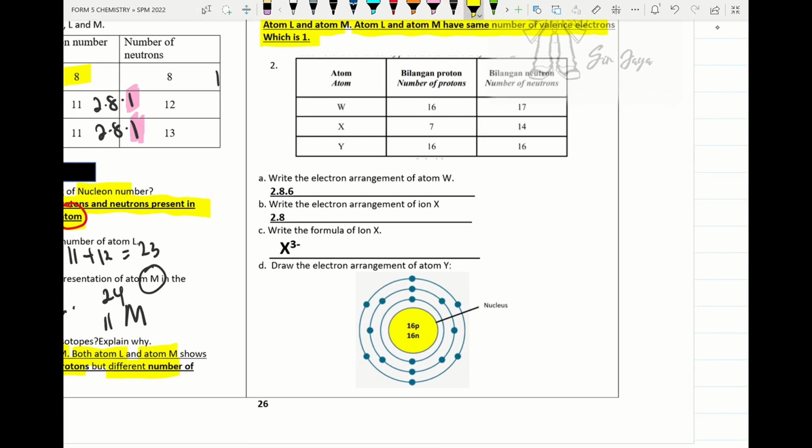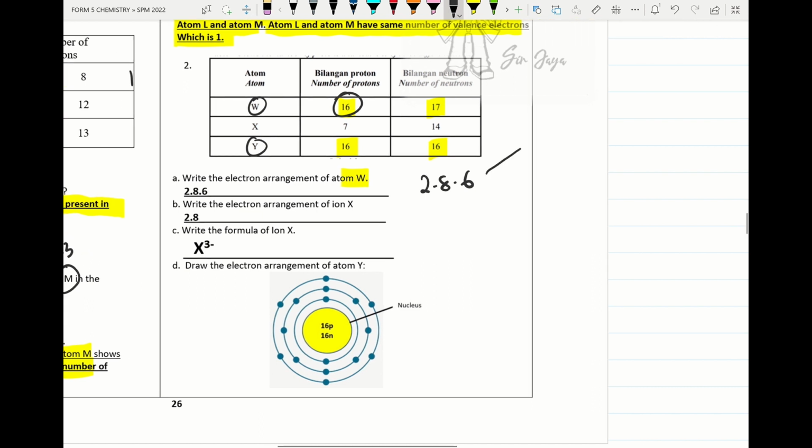Look at this table. Here the proton number is the same, so this W and Y will be isotopes. Their number of neutrons is different. So we try to write down the electron arrangement of atom W. We use the proton number to write down the electron arrangement, which is 2.8.6. From here this atom belongs to group, don't put group 6, please put group 16, and it belongs to period 3. We have a total of 1, 2, 3 shells, so therefore it belongs to period 3.